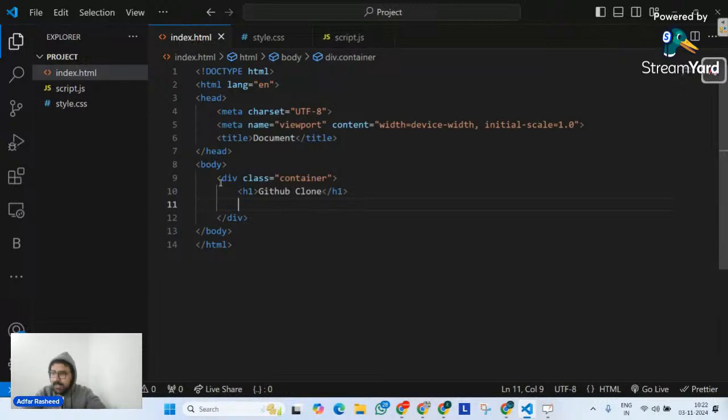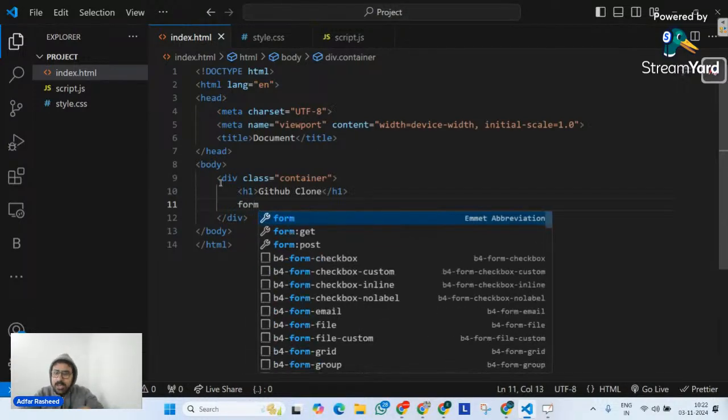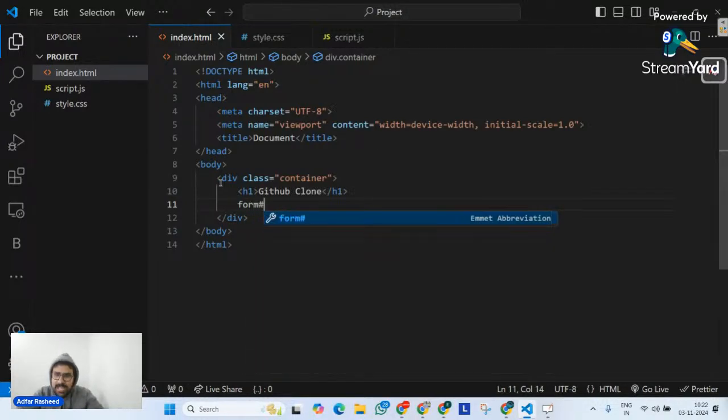And then I will simply create a form, because I know I have to create a form. There's a search input field, there's a search button. Whatever username I type inside the search input field, that's what it should display in the output. So let me create a particular ID to it. Let's say search form. Done. I'm not going to talk about action because we don't need action as of now.